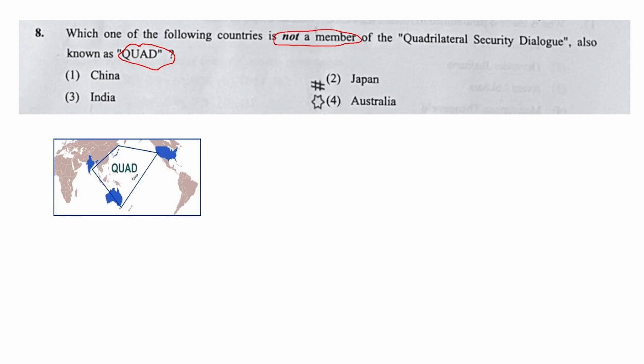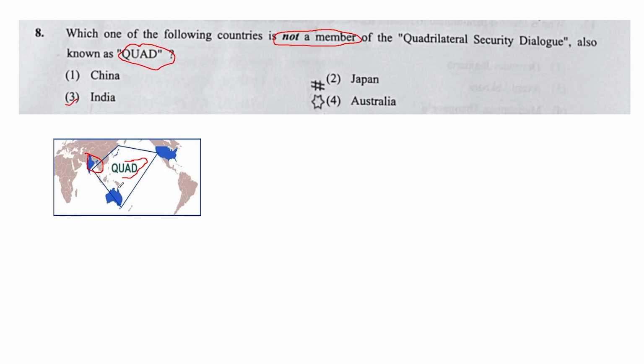Quadrilateral security dialogue is to keep a check on Indo-Pacific region. This is the Indo-Pacific region. So it is giving a check on Indo-Pacific region, this multilateral body. So 4 countries are there. So 1 country is India. So India is over there. This is the correct option, that India is a member, though they are asking which is not a member.